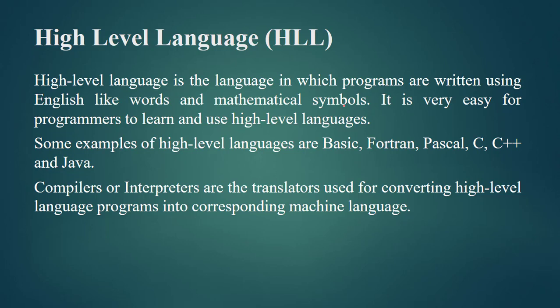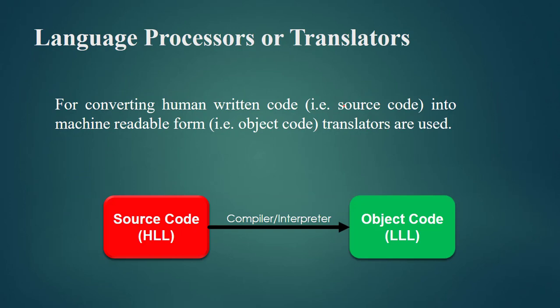Now let's talk about all the translation programs through which we can translate our high level languages to the low level language form. Well, generally a translator program or a language processor is a type of program that will convert human written codes into the machine readable or machine understandable form. Fine. Now the codes that we write as humans are termed as source code, and the codes that our computer can understand are termed as object code. Fine. And for converting this source code into the object code, we have two programs that we can use. These are compiler and interpreter.